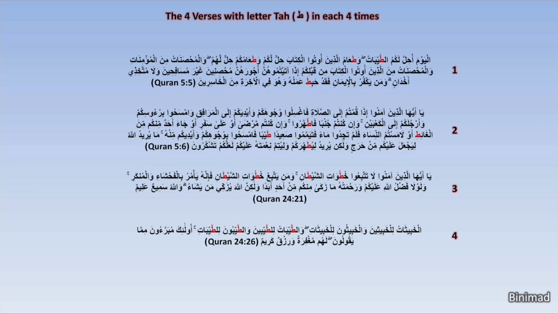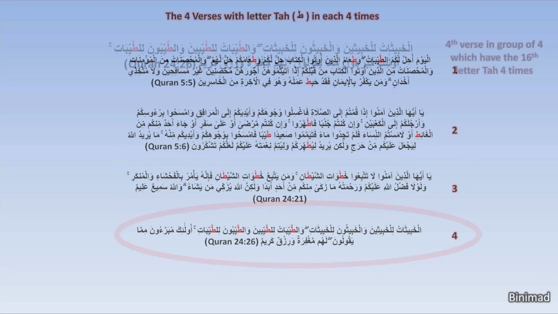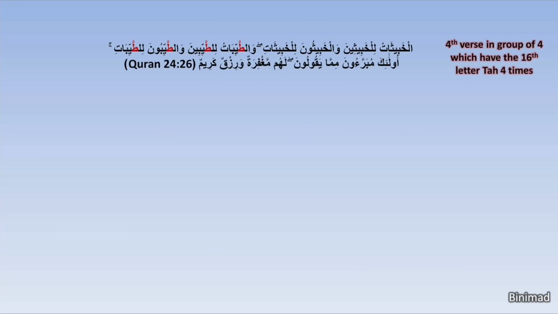They are the only verses in the entire Quran that have the letter Ta 4 times, the 16th letter. And they not only each have the letter Ta 4 times, but in total they are 4. So we focus on the 4th verse in this group of 4, each containing the letter Ta 4 times, and they are the only verses throughout the Quran to have this. So the number 4 is clearly being highlighted. It is verse 26 of chapter An-Nur.